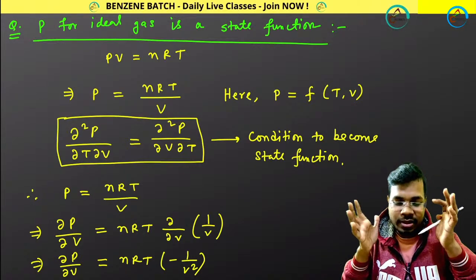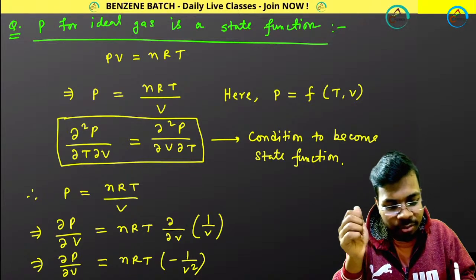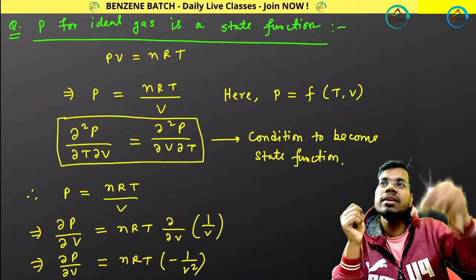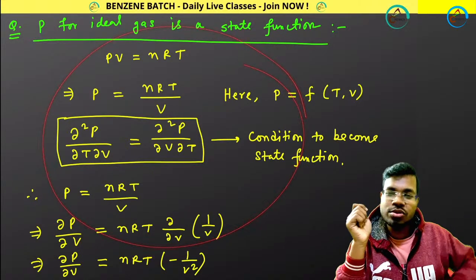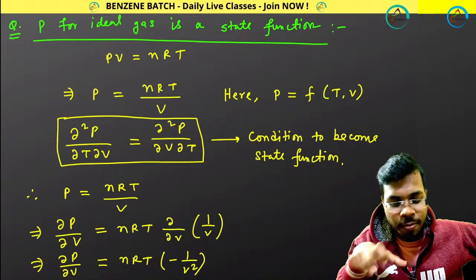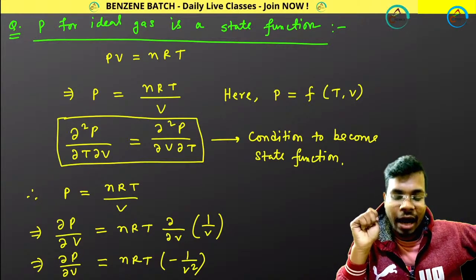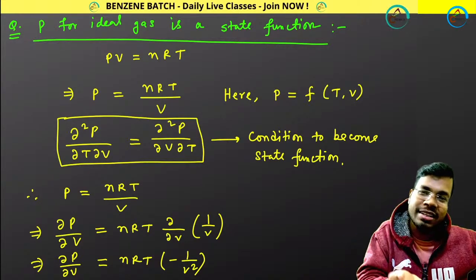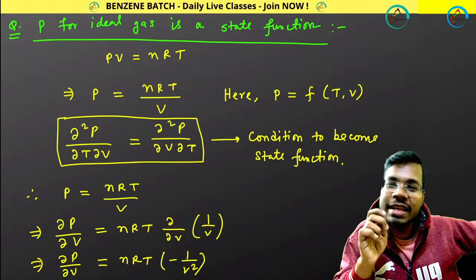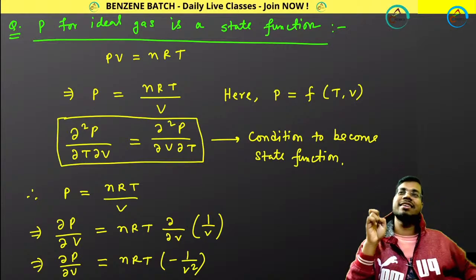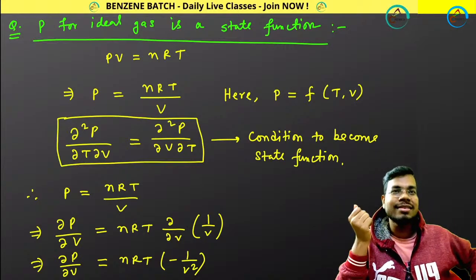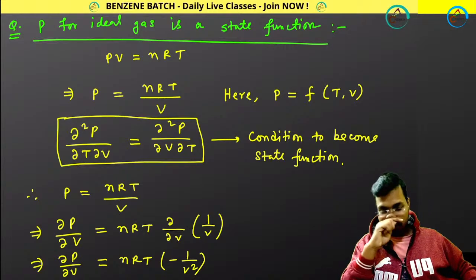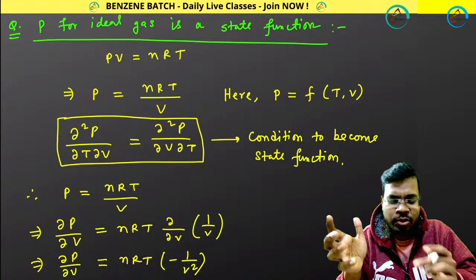That's why I told you from the beginning. So guys, please do comment. Do you know how to do this? How to solve this? How would you check whether it is your state function or it is your path function? Can you do this using Euler's condition of exactness? I am asking the benzene batch students. Yes, good, perfect.